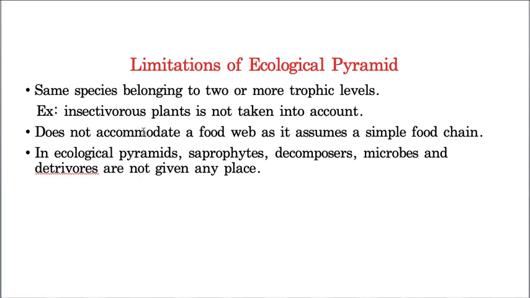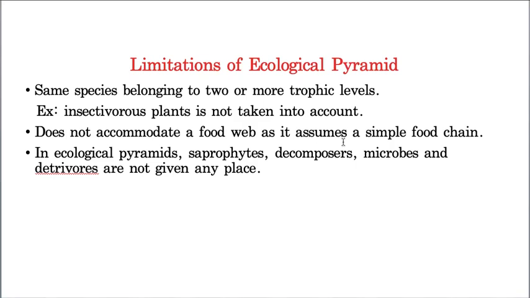Whereas in ecological pyramids, in the many examples I explained so far, you can fit only food chains, but you can't assemble food webs in them, because a food web is a total number of organisms which are connected to each other in terms of energy, that means food. Obviously, energy comes by food only.